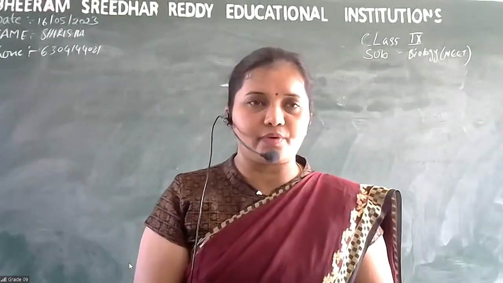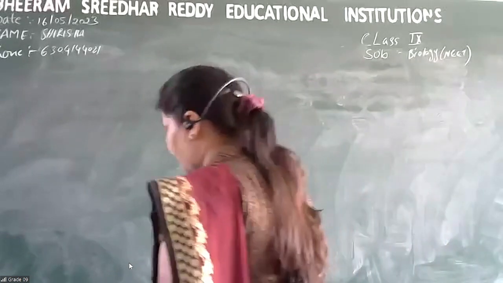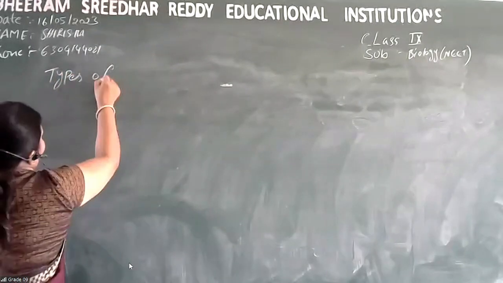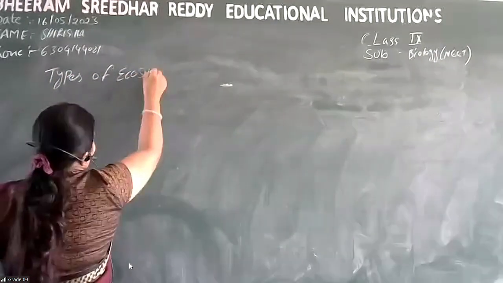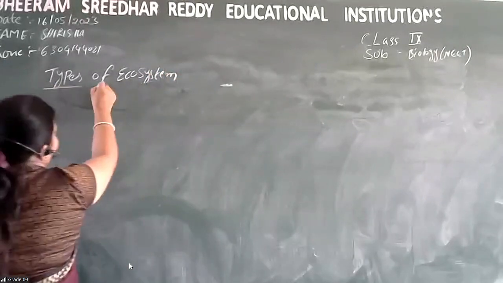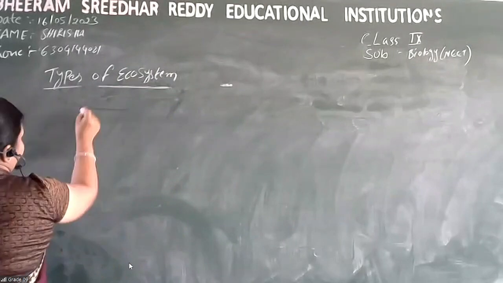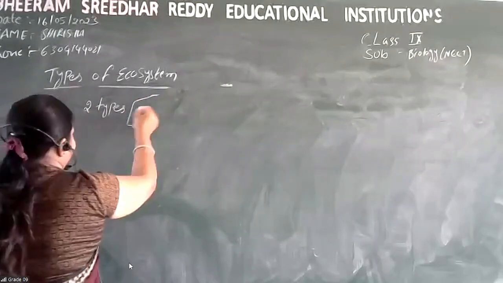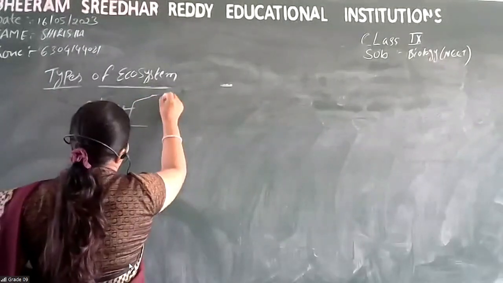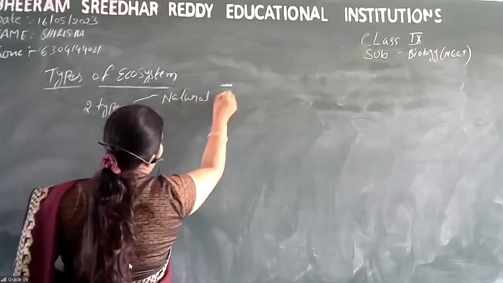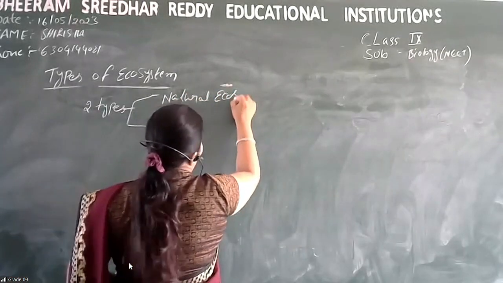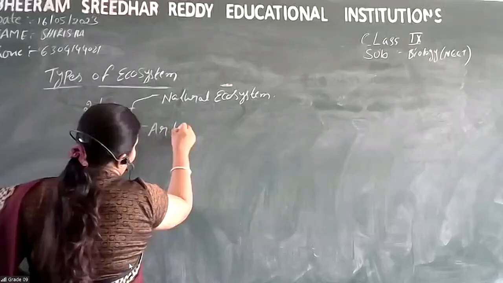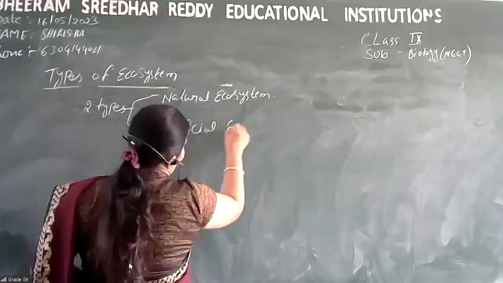Today we will see the types of ecosystems. Types of ecosystem. Here there are two types, that is natural ecosystem and artificial ecosystem.